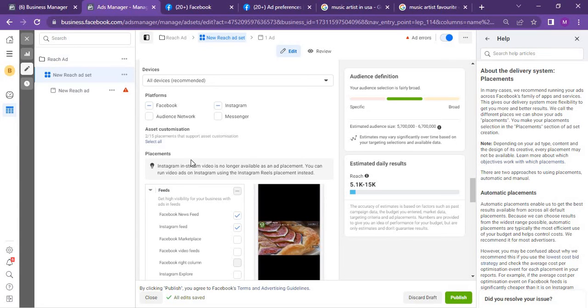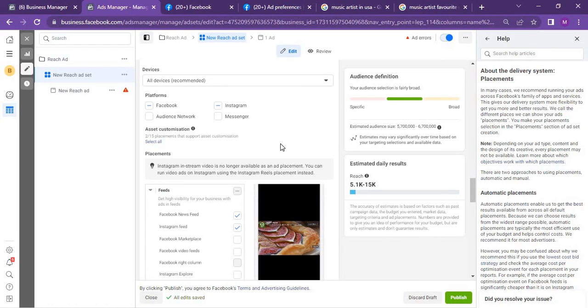Mind you, placement may not actually control your ad delivery, but it gives you a stand in terms of delivery. Your targeting works so much on your ad. Your content, your offer, your creative works so much on your ad. Your budgeting also controls the kind of results you get. So placement is an added advantage to your ad delivery. It's not a must; you can go around this placement. You can do different testing to see which placement works better.